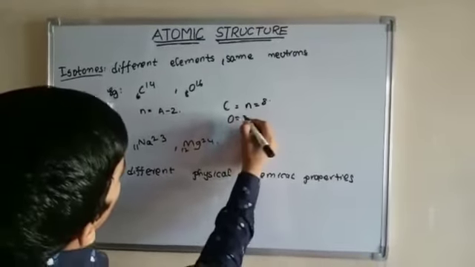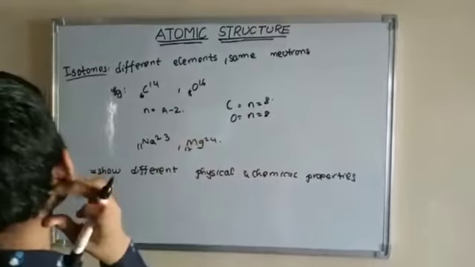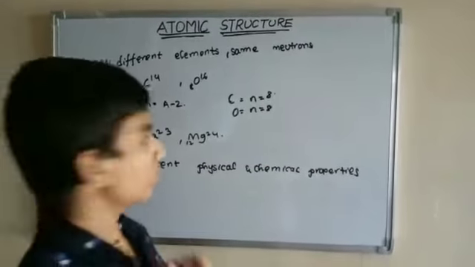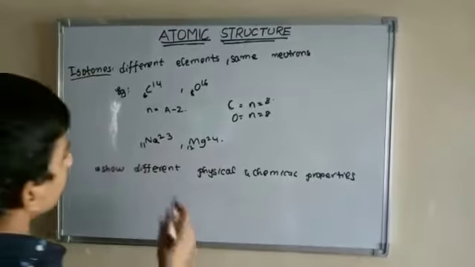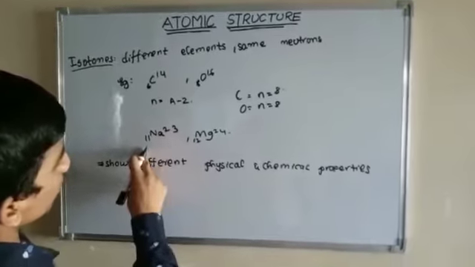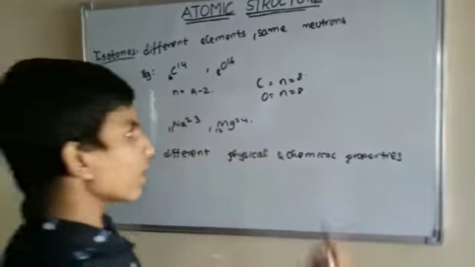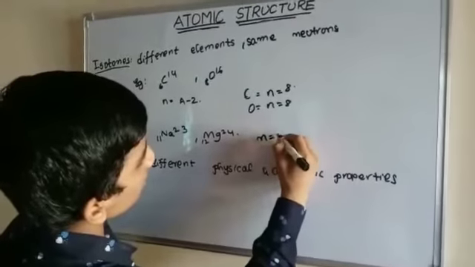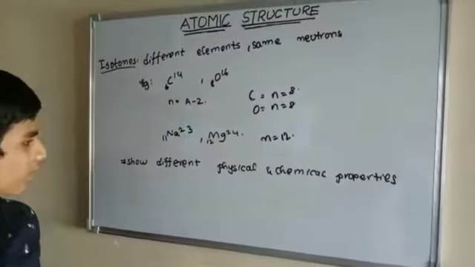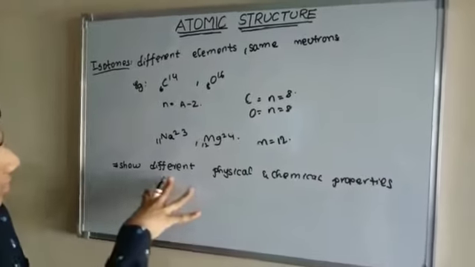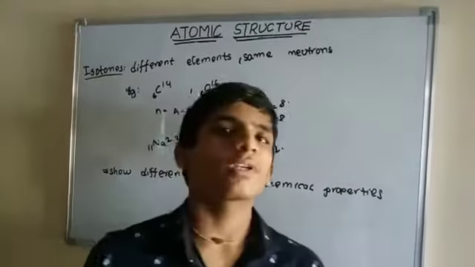Oxygen neutrons also equals 8. That's why these are called isotones. Similarly, 23 minus 11 is 12, and 24 minus 12 is 12. Both have 12 neutrons. Isotones show different physical and chemical properties.